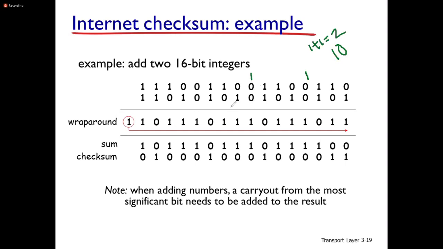1 plus 0 is 1. 1 plus 1 is 0, then 0 plus 1 is 1, carry 1. This is the wraparound carry; we add it back to the result. This is the sum of these two 16-bit numbers. The one's complement of this sum is the checksum. For the one's complement, you can simply reverse the zeros and ones.